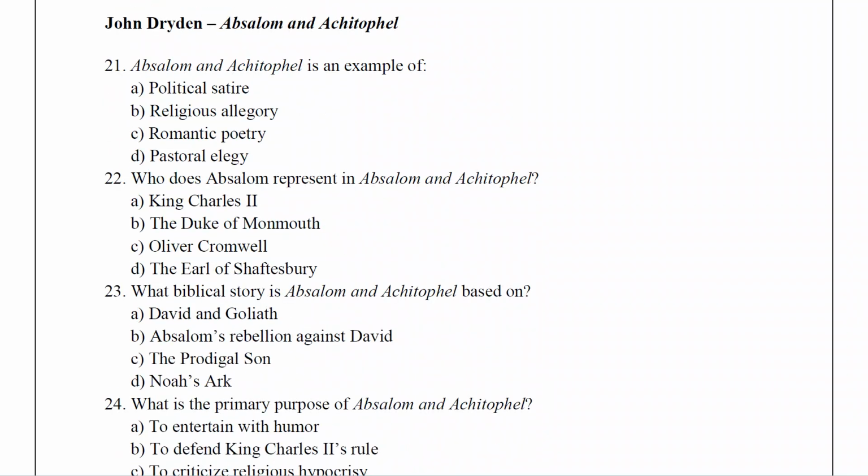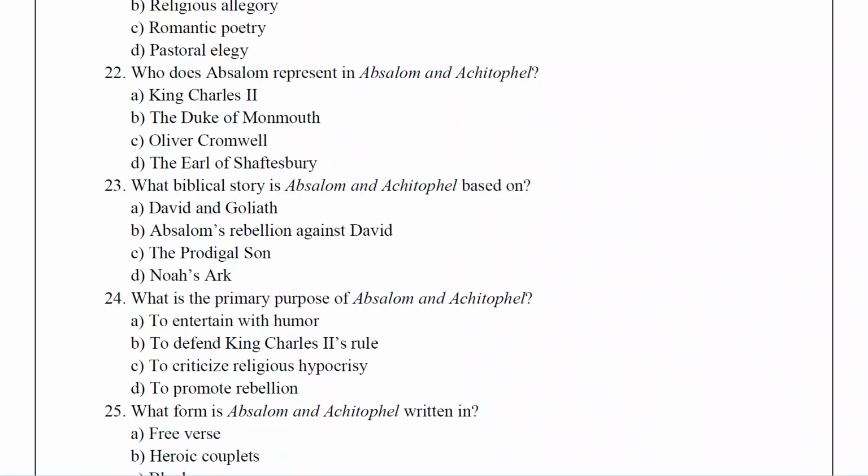Now let us see John Dryden, Absalom and Achitophel. So Absalom and Achitophel is an example of political satire. Who does Absalom represent in Absalom and Achitophel? The Duke of Monmouth.